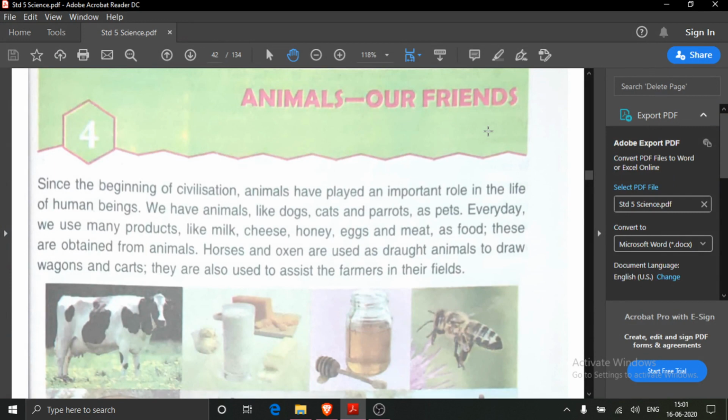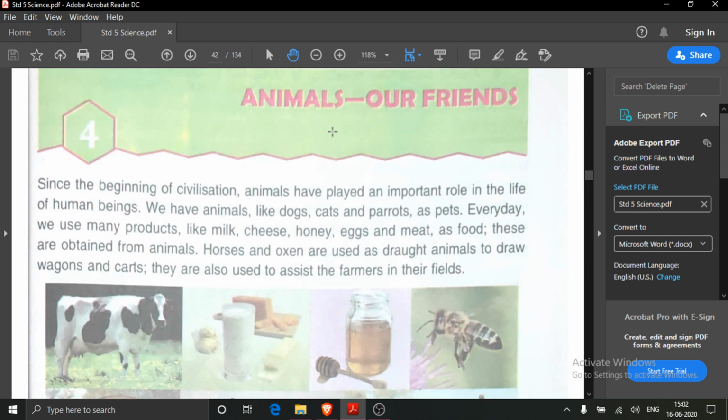You have read all the lessons. Now we have to do something to do ABC parts today. But before that, just revise what you have read in this lesson so far. As the name of the lesson is animals, animals means you must be knowing wild animals, pet animals, everything you know. Now they are our friends. We should not kill them. We should live with a feeling of friendship with our friends. And our friends are animals also.